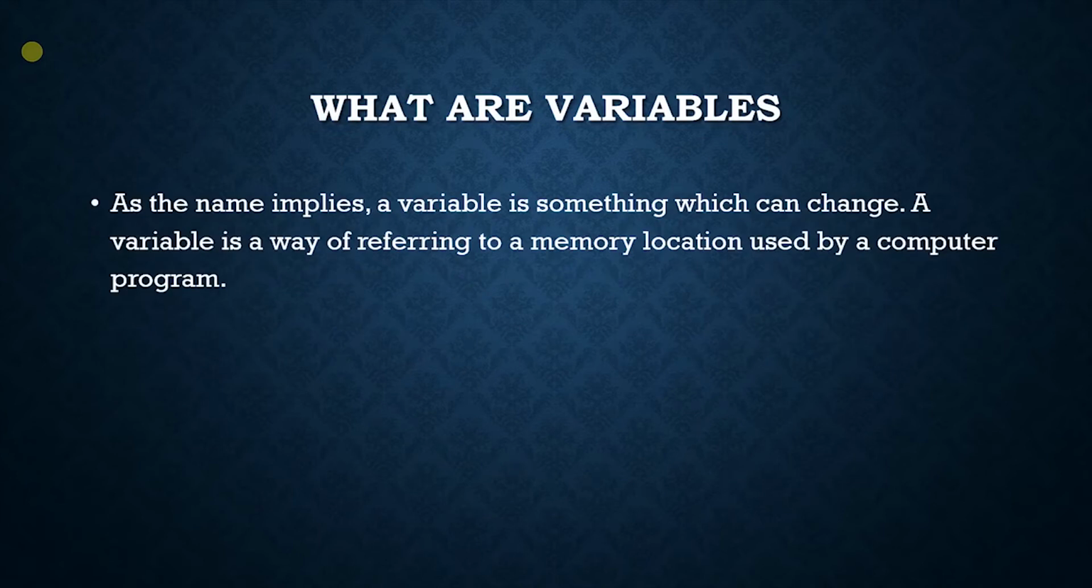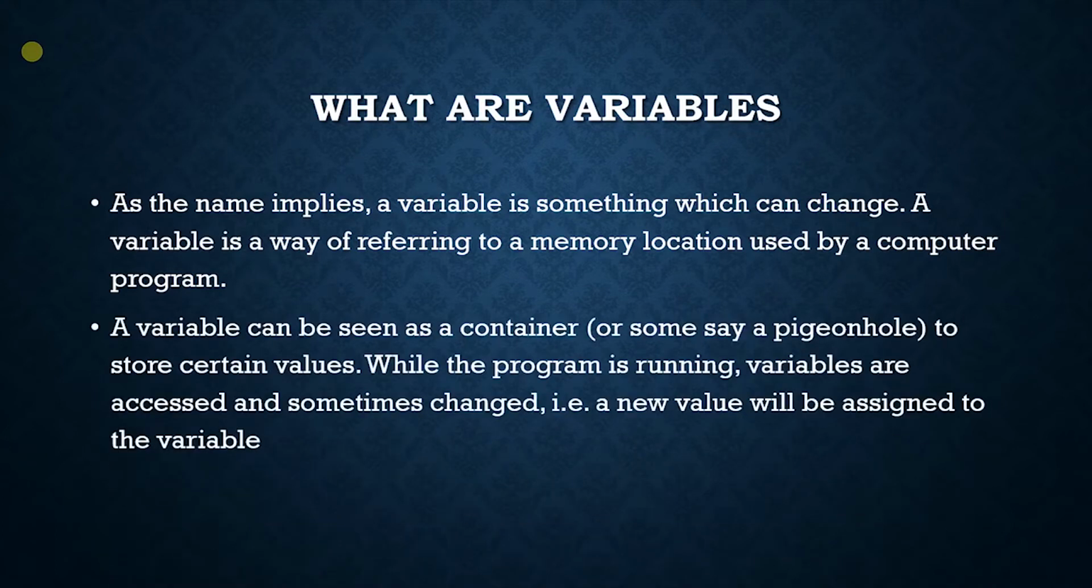As the name suggests, variable is something whose value can change. Variable is a way of referring to a memory location used by the computer program. Now, variables can be assumed as a container. That means it can store something. And the best part about variables is that its value can be changed during the program. It can be accessed anytime and its values can be changed. As the name suggests, variables are something whose values can be changed.